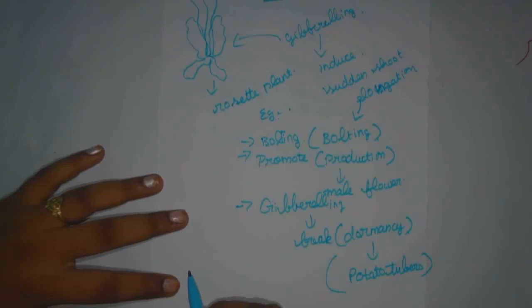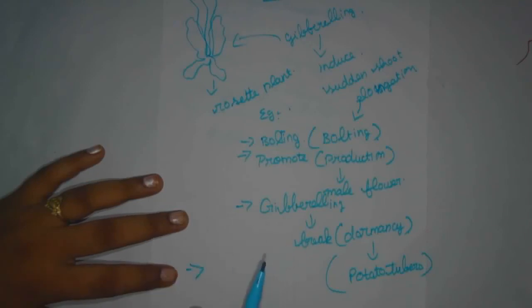And the last physiological effect of gibberellin is that, more efficient than auxin, it induces the formation of seedless fruits. Okay, auxin is also efficient. We already said that, right? Auxin is responsible for producing seedless fruits.